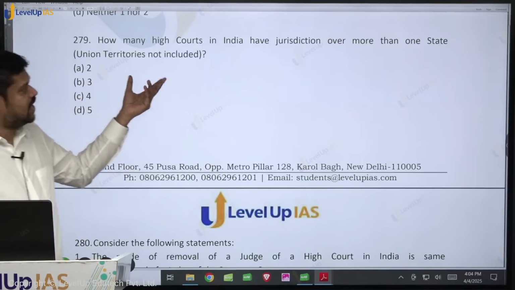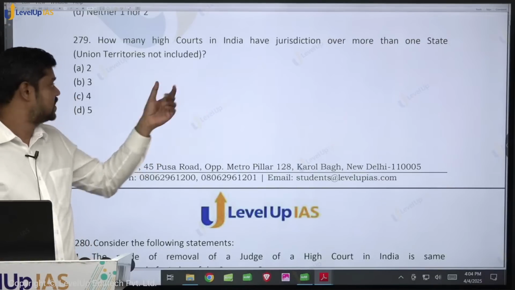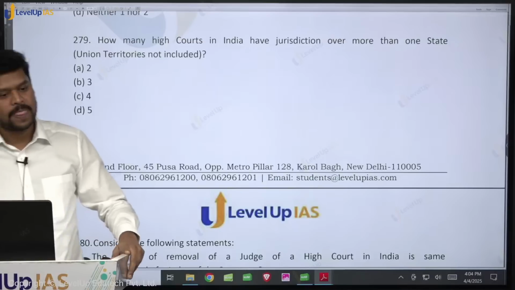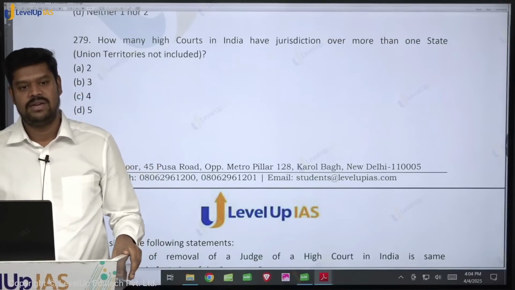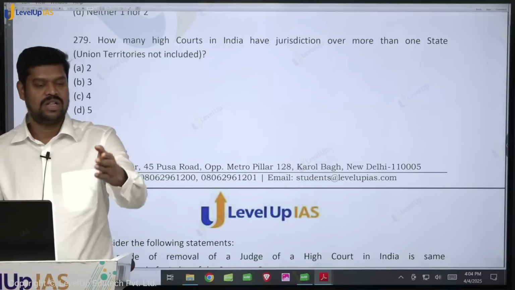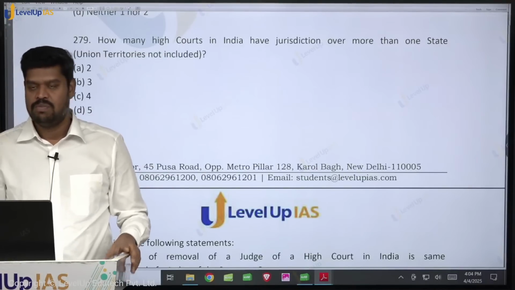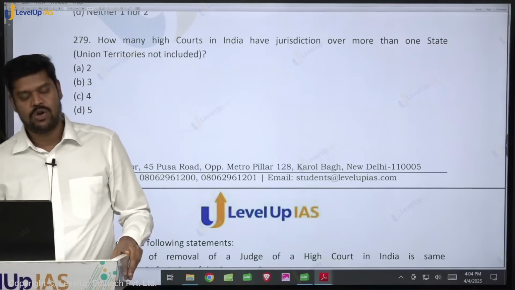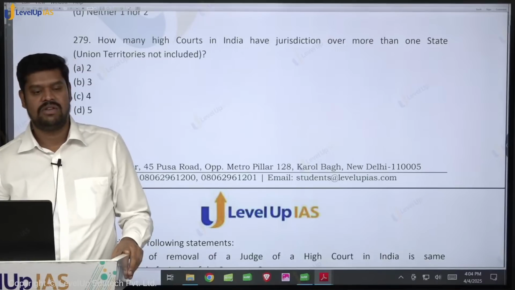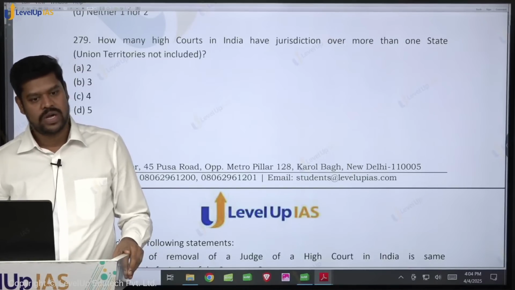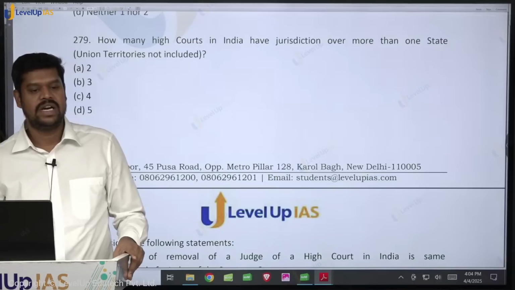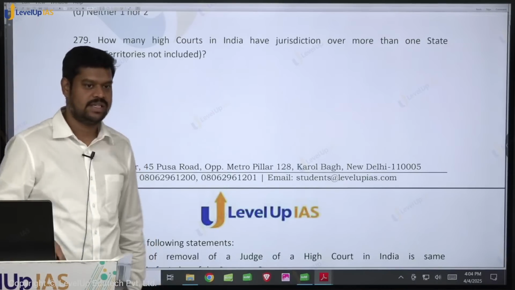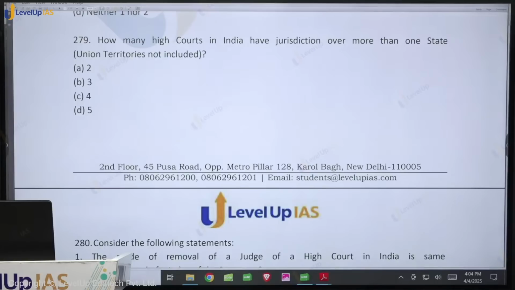How many high courts in India have jurisdiction over more than one state? Only the states. Union territories not to be included. 2 or 3? 3? Yes, what are the 3? Can you recollect? Bombay High Court, which has jurisdiction over the state of Goa also, yes, 1. Assam High Court has jurisdiction over, I think, the states of Nagaland, Arunachal Pradesh and Mizoram. Yes, so Assam Guwahati High Court, true, 2. Very good. Punjab and Haryana High Court. So when it comes to the states, it is only 3. So what is the answer here? Only 3. Very good. So how many of you got this answer? Only 3.